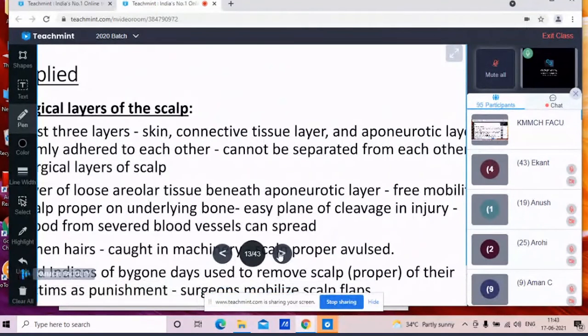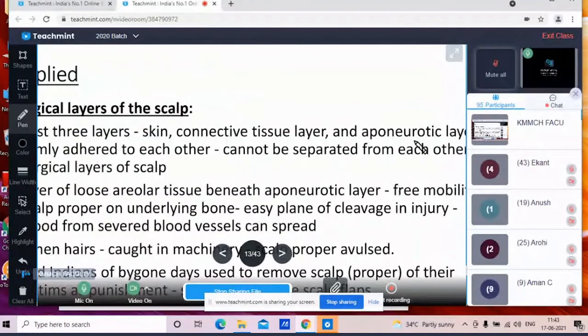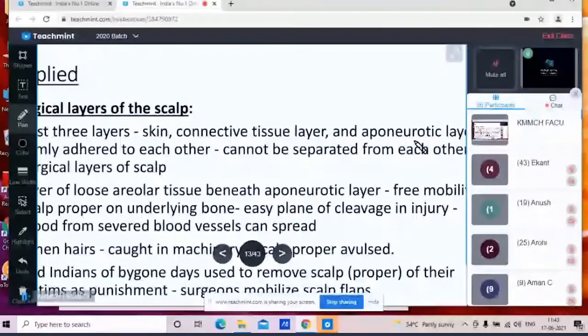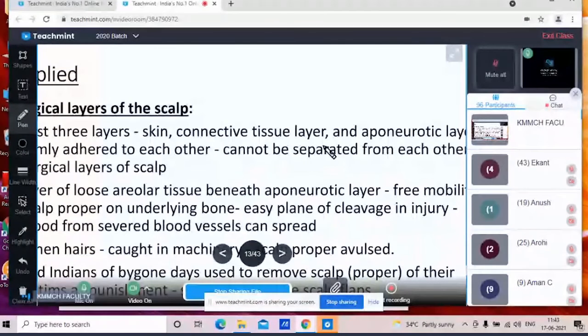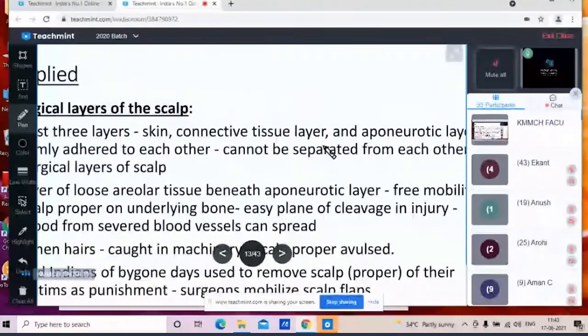Now what is the surgical layer of the scalp? So surgical, you can see the first three layers, that is the skin, connective tissue and the aponeurotic layer. So these three layers, we have seen that they are firmly adherent to each other, and they cannot be separated from each other. So now these three layers are termed as the surgical layer of the scalp, or you can say the scalp proper. So these three layers, skin, connective tissue layer, and the aponeurotic layer, they are combinedly called the surgical layer of the scalp or the scalp proper.